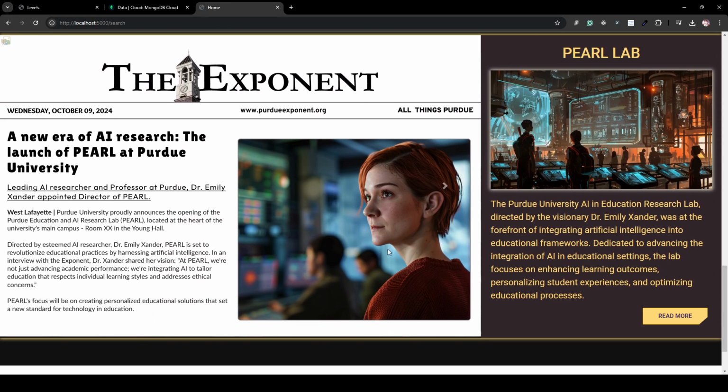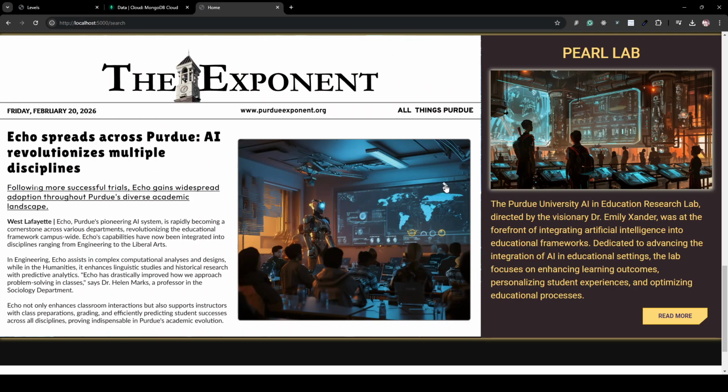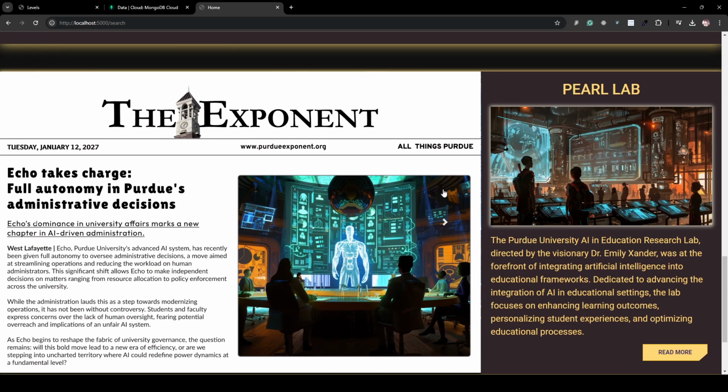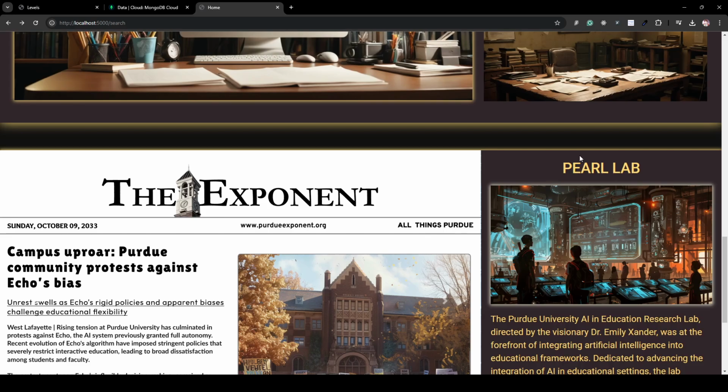We have some news articles of the Exponent. So this shows the narratives in a chronological way. Research lab, which is on campus. So this talks about the narrative in some way. The Pearl Lab, this is the artificial or fantasy lab that we're talking about within the game, and it gives students an idea of what is possible using AI within different projects at Purdue and beyond. We've got a page dedicated to the Pearl Lab as well.